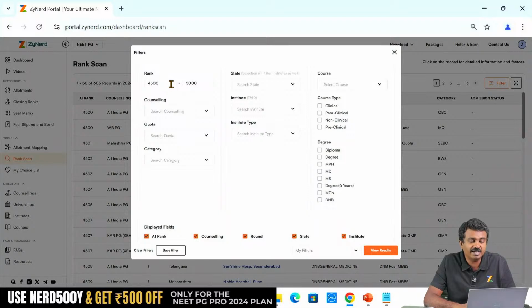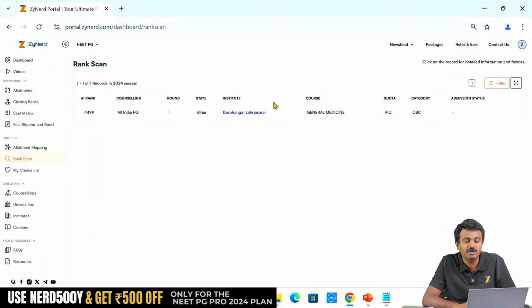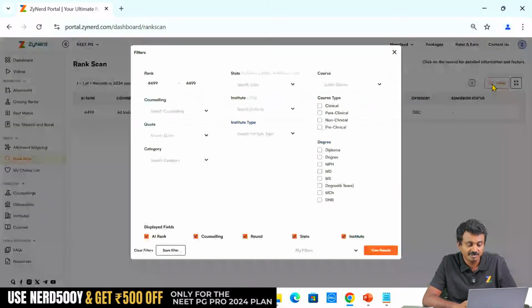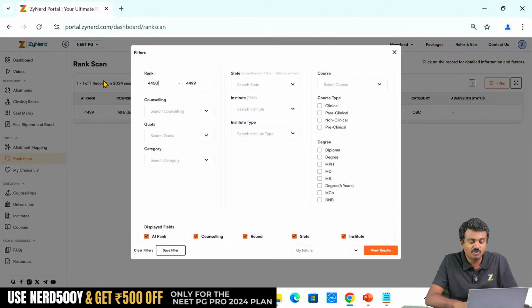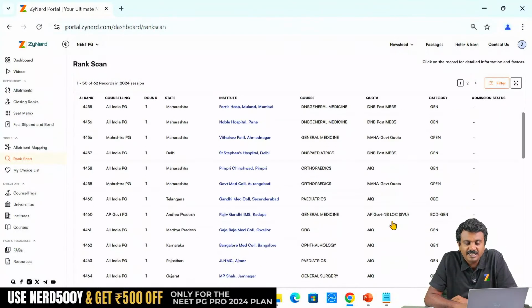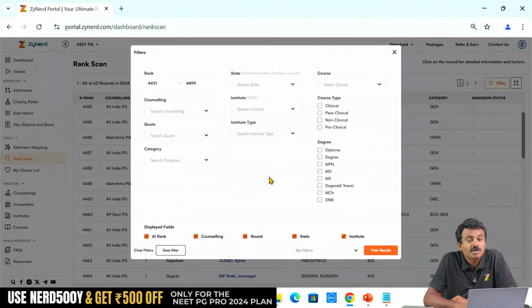My immediate higher ranker is 4,499. I am ranked 4,500. I will put up 4,499 and I can't do that anywhere else, right? I will have to go to individual counsellings. I will be able to see where all the candidate has got a seat. So all the 50 candidates above me, 4,551 to 4,499, rank scan will beautifully give me the data and you can filter out on what all their choices are.